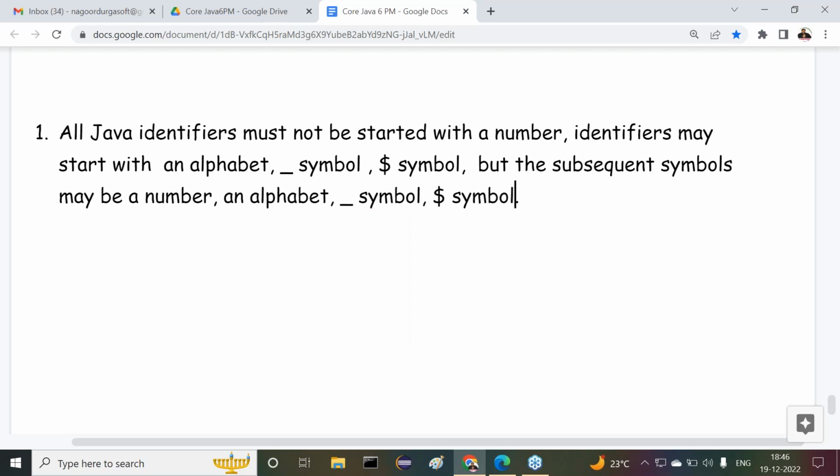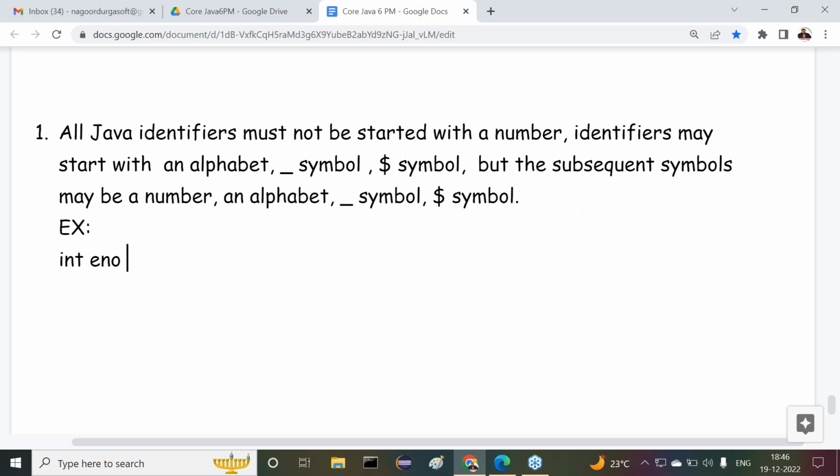Guys, observe carefully. What is rule number one? All Java identifiers must not be started with a number. Then it may start with an alphabet, underscore symbol, or dollar symbol. But the subsequent symbols may be a number, an alphabet, underscore symbol, or dollar symbol. Right? We can see some examples here.